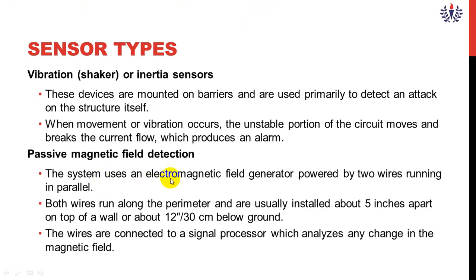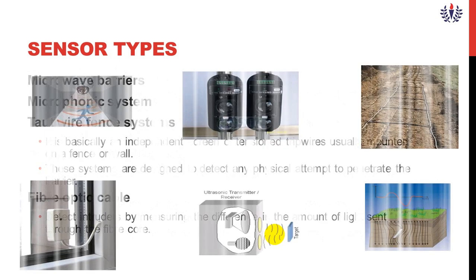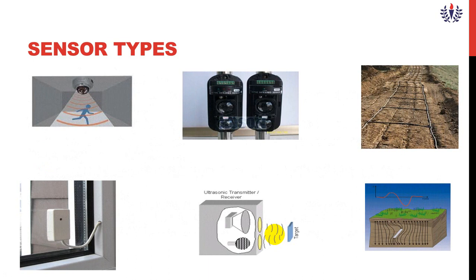This system uses an electromagnetic field generator. You know what electromagnetic fields are. When current passes through a coil, this coil will produce a flux. This flux is nothing but an electromagnetic field. In passive magnetic field detection, wires are connected in parallel and run along a perimeter 5 inches apart. These wires are connected to signal processor circuits, maybe a DSP or a microprocessor, which analyze any change in the magnetic field. These are the different types of sensors.